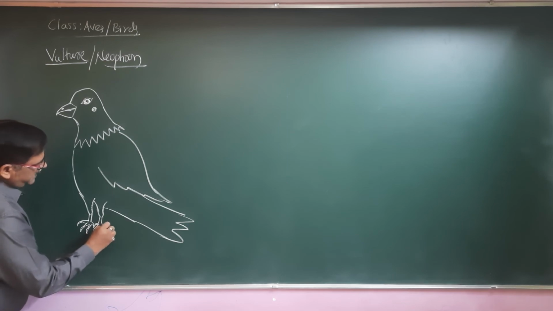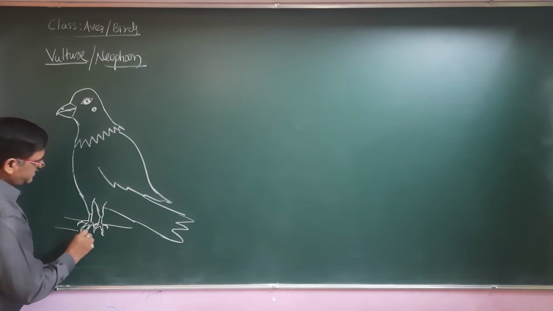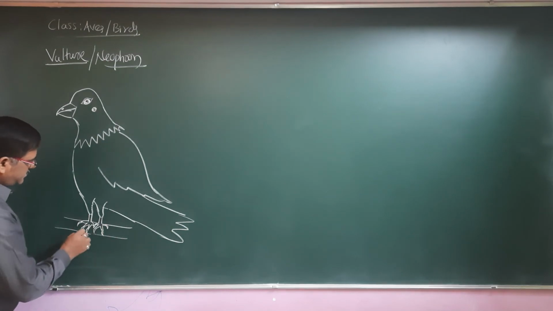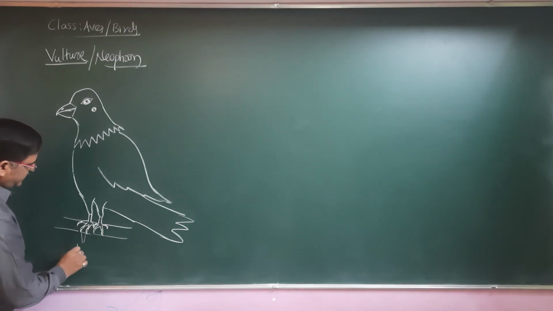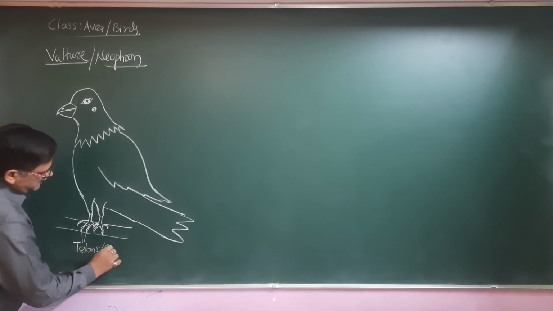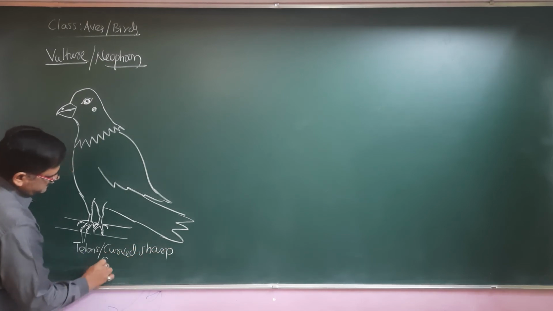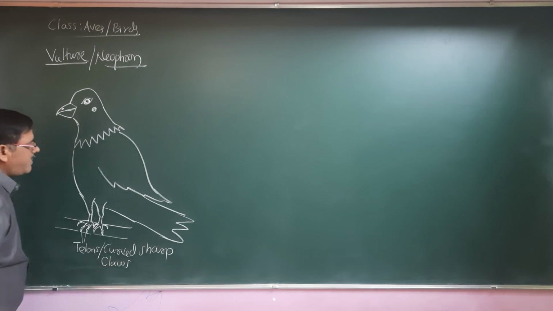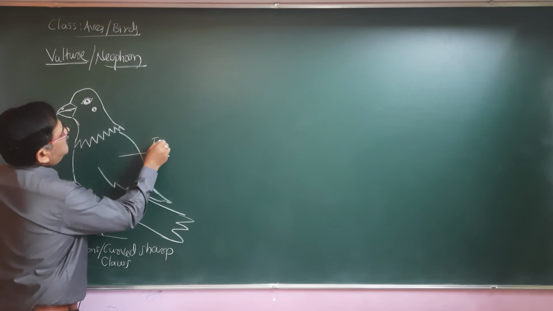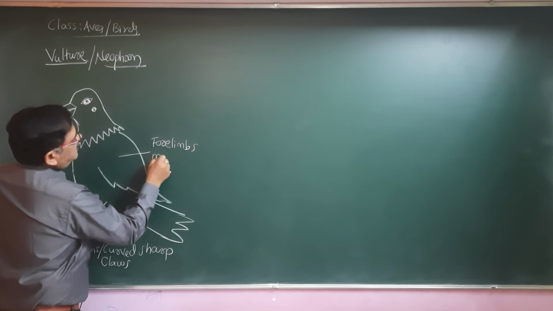Such curved claws are helpful to hold a branch also, and these curved claws are called talons, or curved sharp claws. Here the forelimb is modified as wings.